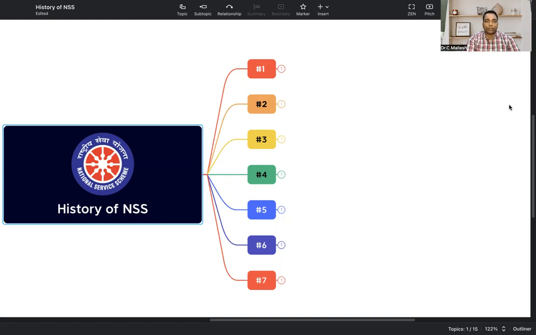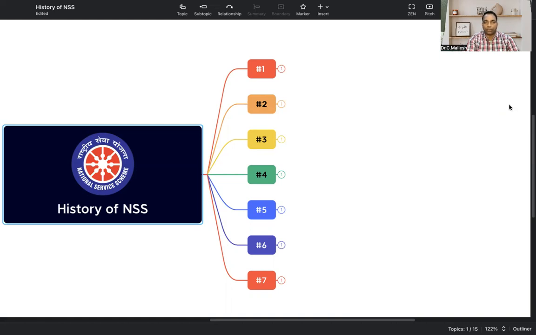So before going to know more about NSS, and why NSS is introduced for students, we should know the history of NSS. So without delay, we will go straight away. In the history, I have divided it into 7 main important points: how NSS came into existence, and who worked in the background to bring NSS into the students community.